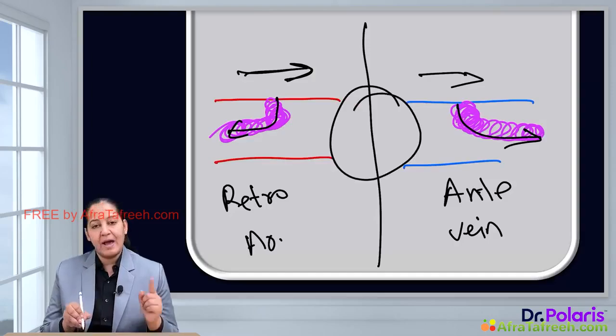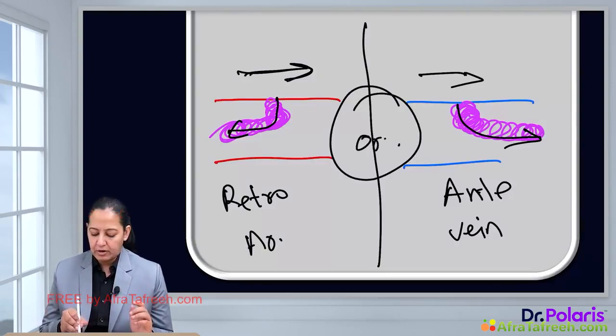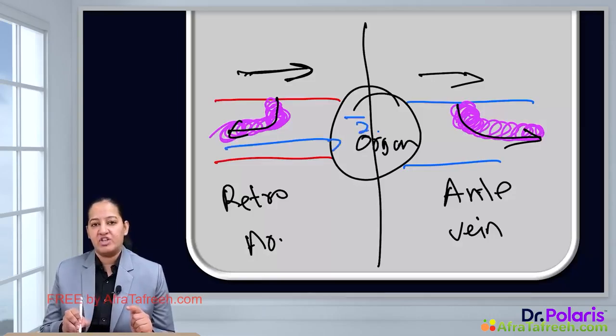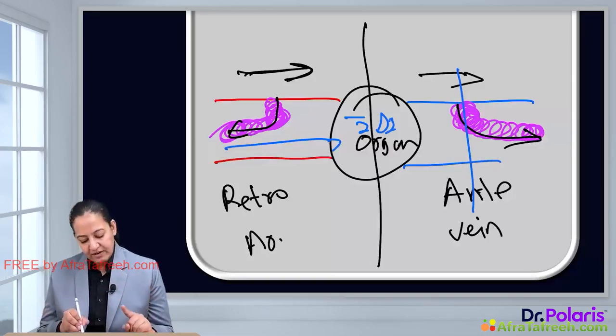So the artery is supplying pure blood to the organ and the vein is taking impure blood out of the organ. This is an organ. Now if there is a thrombus in the artery, blood flow here is compromised, so the organ will have ischemia and infarction. But if the artery is clear and there is a thrombus in the vein, impure blood cannot leave the organ, so it will have edema.